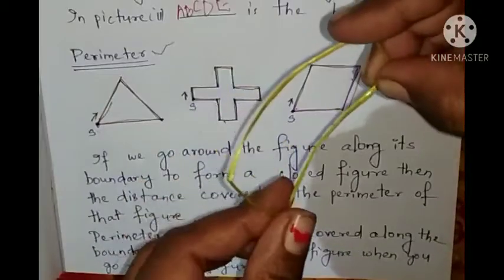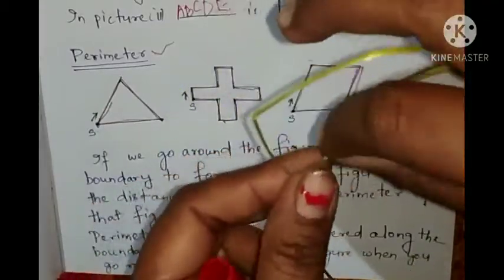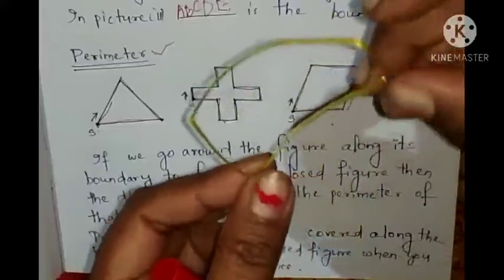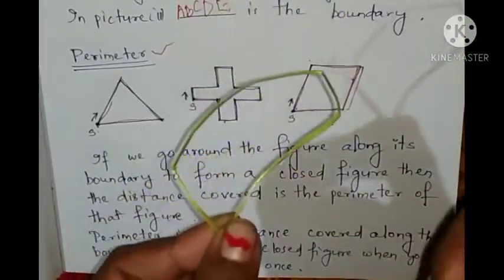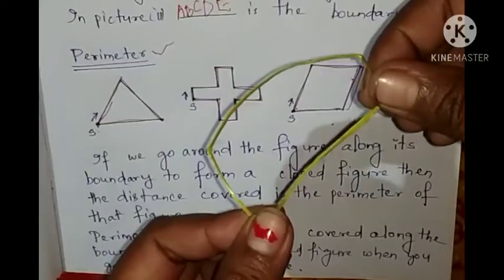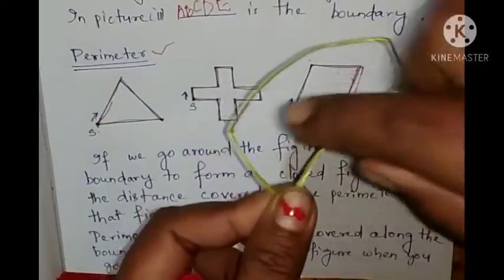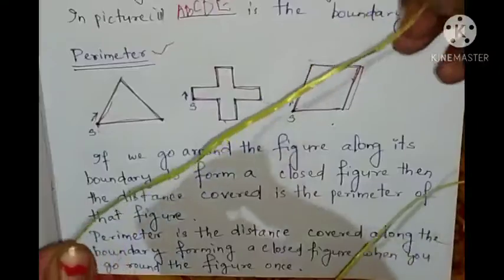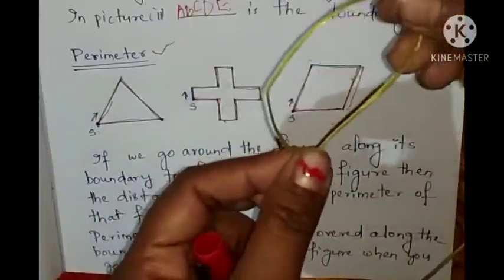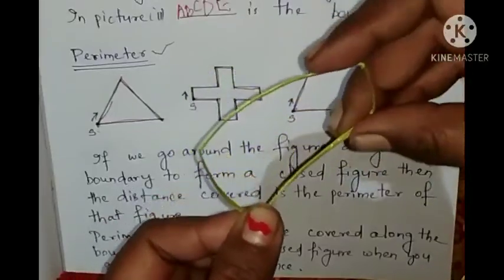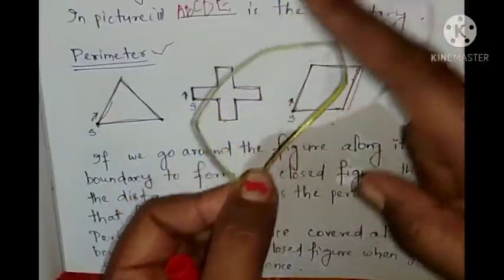Look, the same thing I had made in this plastic thread, and look, the boundary will be from this to this. If you are opening it, it is this much. If I am making the shape, then I am getting the same distance.